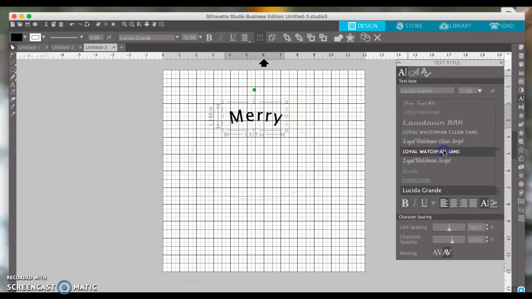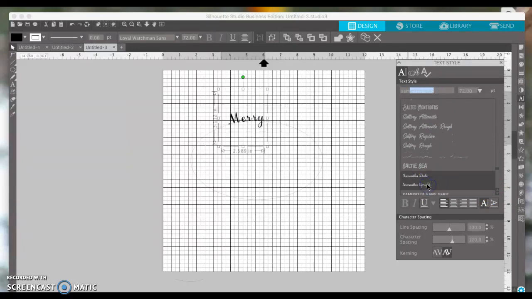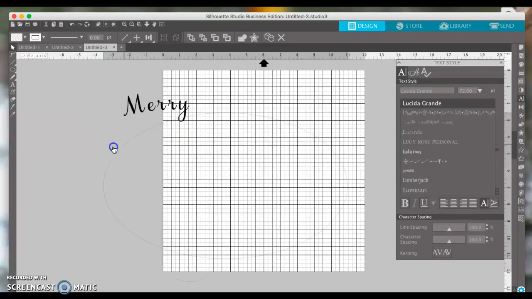So this is one I always use. I like this. But you can change it to anything else that you want, like, say, Samantha. I like the upright version. You can make it bigger, but it makes the circle bigger. Now, when you move either one, it moves them both together.